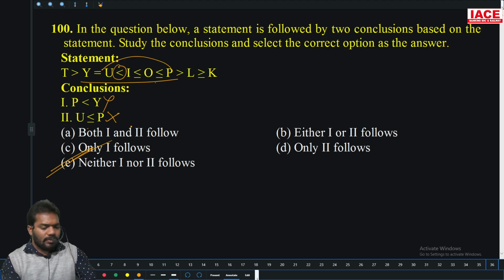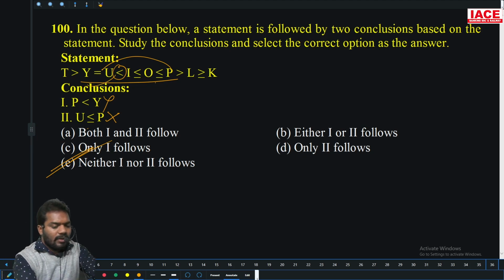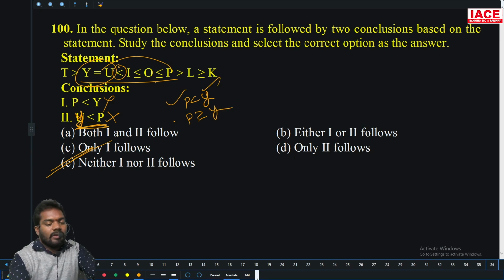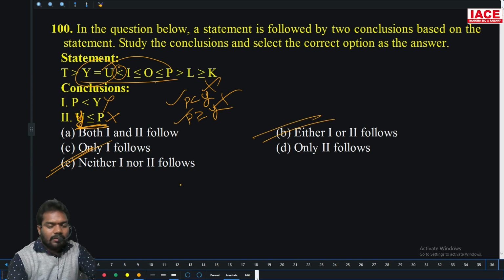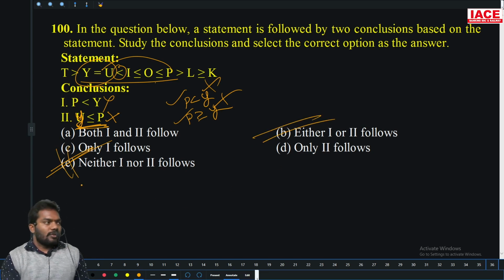Y is equal to U, they said. So in the place of Y is equal to U they are saying, so if we put Y here, P less than Y and Y less than or equal to P. So P greater than or equal to Y. So P and Y is here. Both subject and predicate should be the same. Y is equal to U they are saying. So we put Y, P less than Y, P greater than or equal to Y. Either or, not neither nor. Option B. Type 2 either or? Yeah, option B, either or is the right answer.